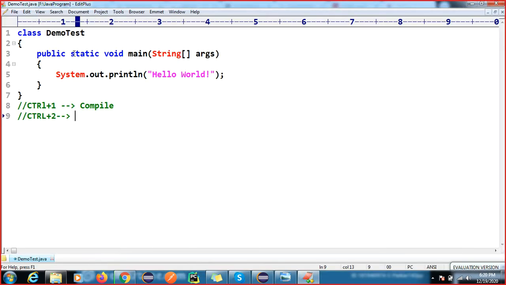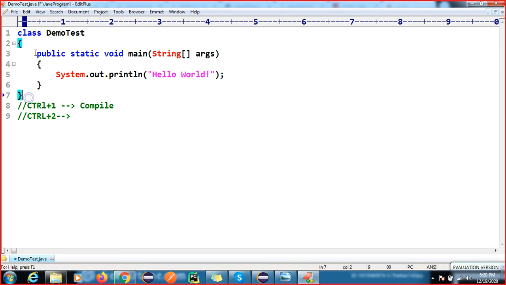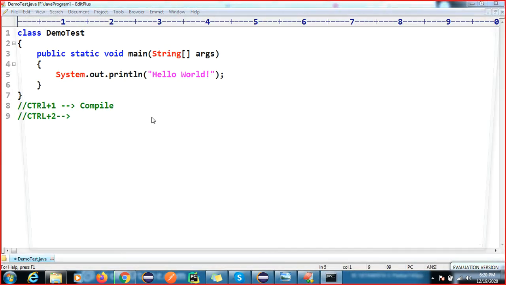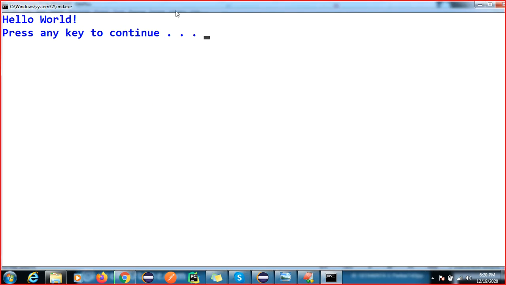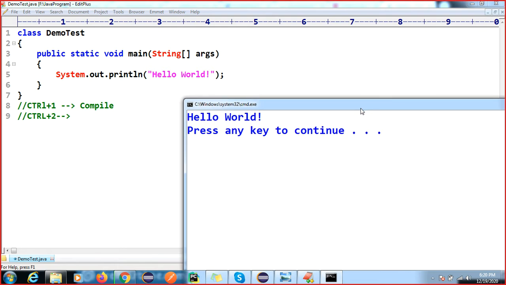We have written the code, but the question is how this code is working. I'm expecting someone can explain, the people who already learned in my session, how this code is working. These 7 lines of code, how are they going to work? We are getting the output, but the question is how. What is happening while executing the code? Anyone can explain what actually happened? We are getting the output on the console, hello world.